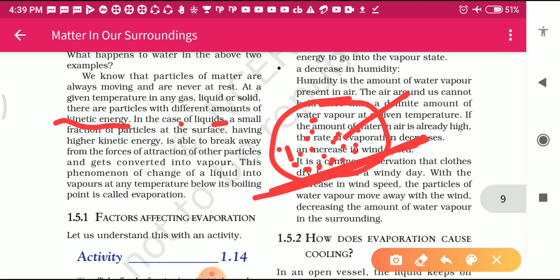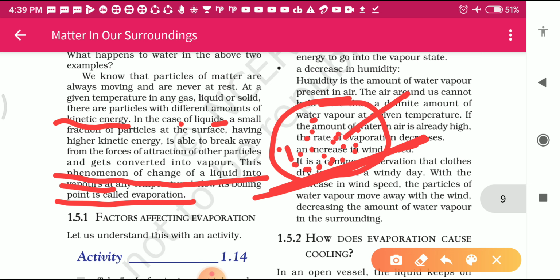This phenomenon of change of a liquid into vapor at any temperature below its boiling point is called evaporation. This is the definition of evaporation. Students, see here, the boiling point of water is 100 degrees Celsius.